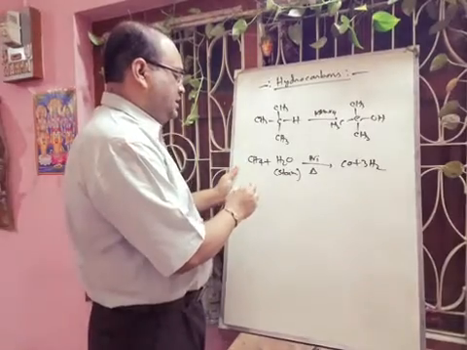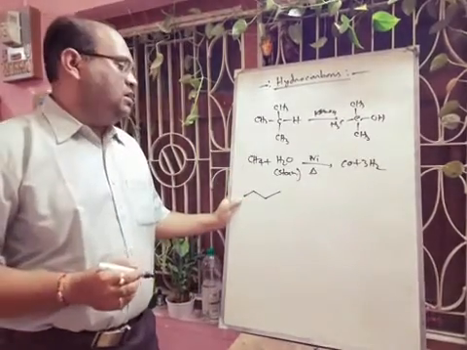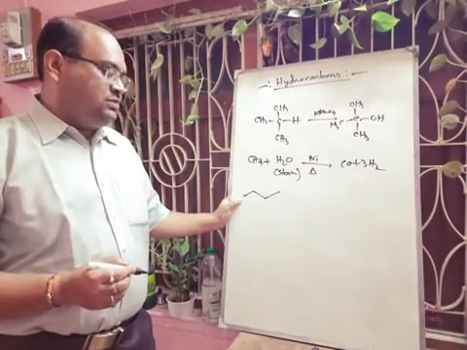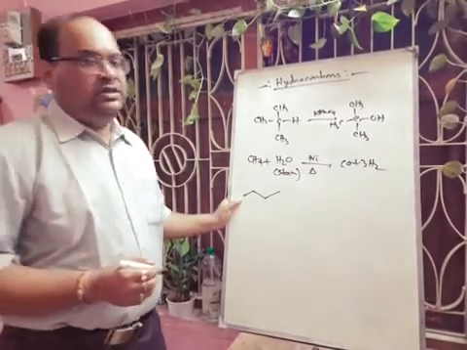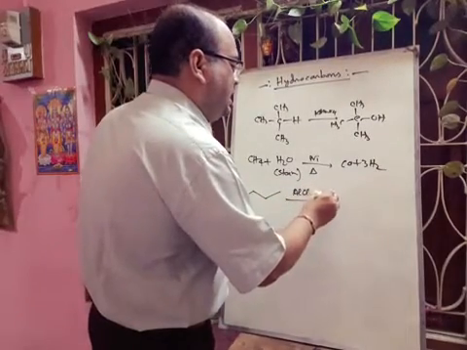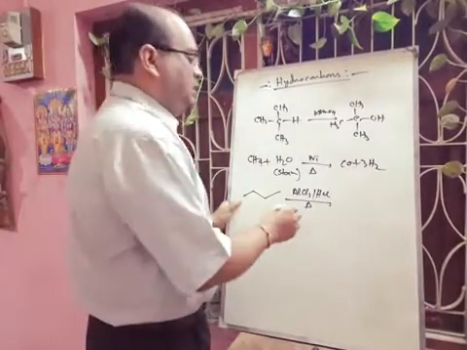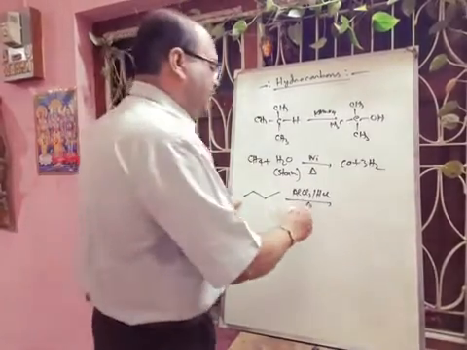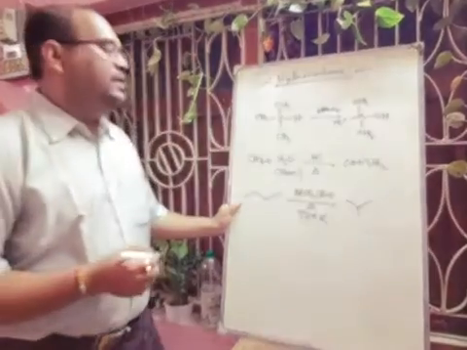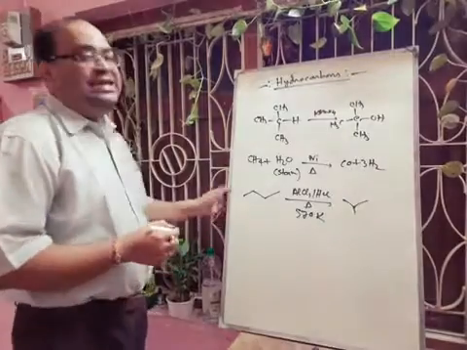Isomerization reaction. Suppose we take butane, this is n-butane, the normal chain. There is no branch. Then if we add AlCl3 and HCl and apply heat, probably through a radical mechanism, here heat is required around 570 Kelvin, we will get this isomerized product, that means 2-methylpropane. And next there will be aromatization type of reactions.